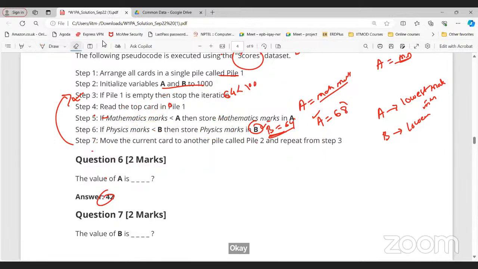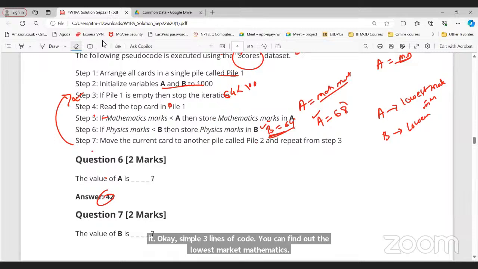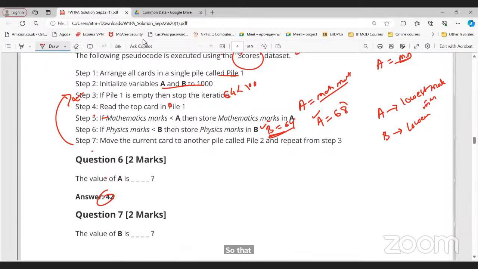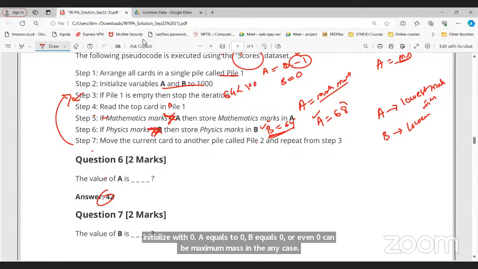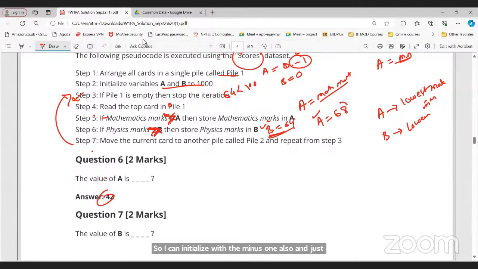If I want to find out the lowest mathematics marks, then I need to initialize the variable with the maximum marks, that is more than 100, right? And we need to compare with every iteration whether it is less than the marks or not. If I want to find out the maximum marks, then initialize A equals 0, B equals 0. Even 0 can be the maximum marks in any case, so I can also initialize with -1 and just change the symbol to greater than. So you will get the maximum marks of A and B, mathematics and physics.